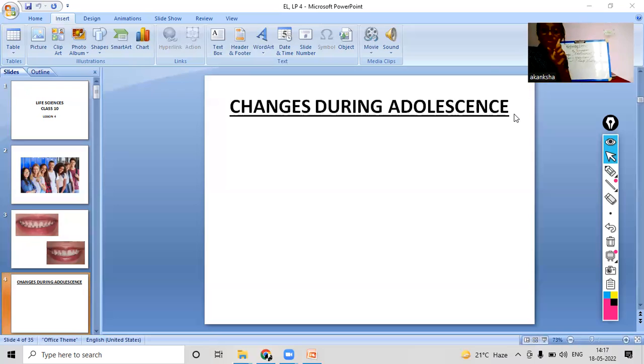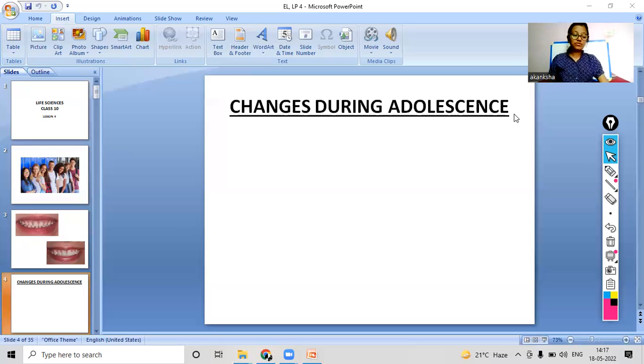Okay. And also one major change in girls that you can see in this teenage or adolescence period is related to periods. Periods happen, right? So yes, the menstruation cycle begins. Menstruation cycle begins in girls. So this is also one of the major changes that happens during the adolescence period.